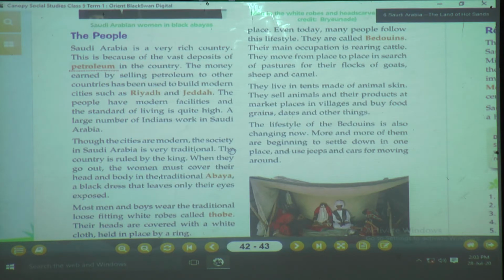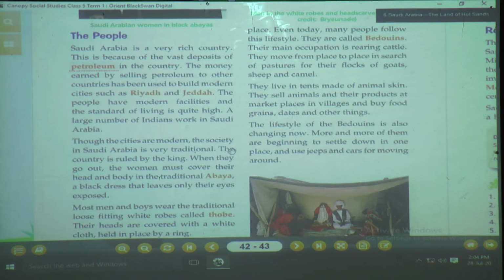They are using that money for the development of the city, for the country's development. Whatever income is coming, that money is used to develop the cities and make them more advanced. In this way, they are using that money to build modern cities like Riyadh and Jeddah. Now do you know what is the capital of Saudi Arabia? Yes, Riyadh. So Riyadh and Jeddah are the cities where the money is utilized to develop the city.